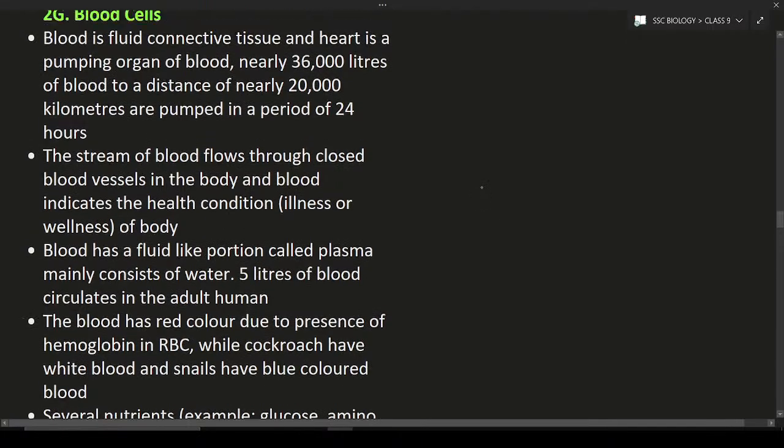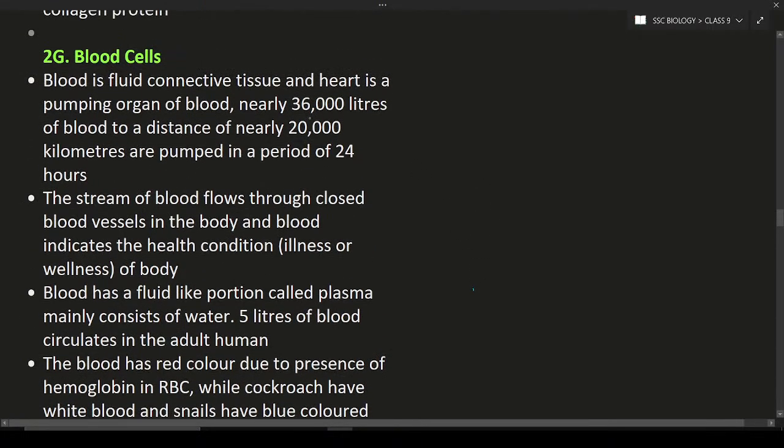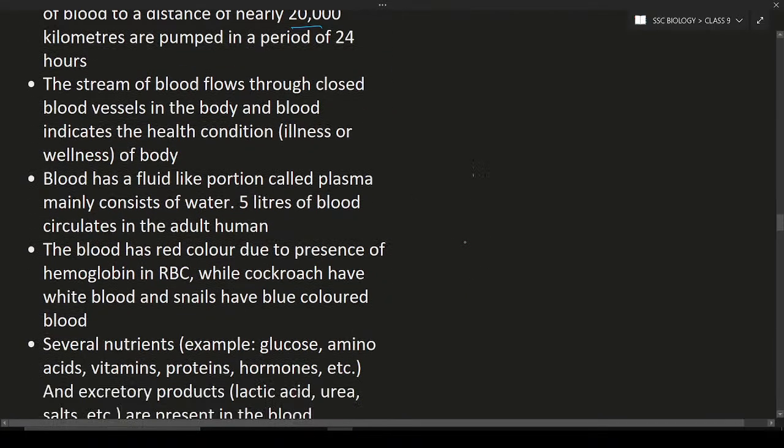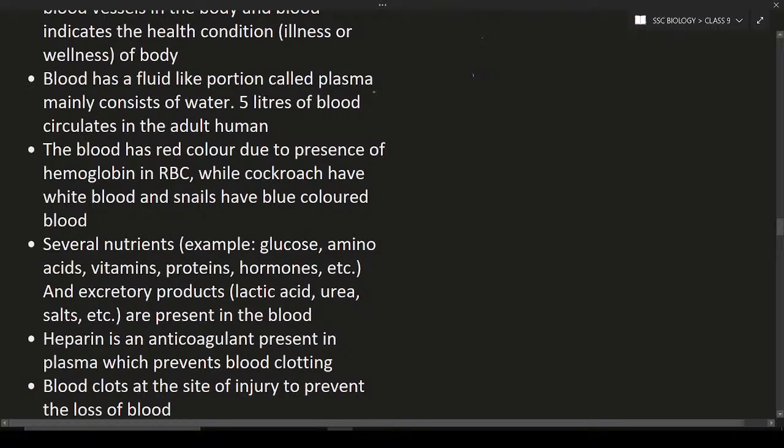And if you see, the blood is fluid connective tissue, the heart is going to pump, and nearly 36,000 liters of blood is pumped over a distance of 20,000 kilometers in 24 hours. It means the same blood is going to circulate this many times in the body just because of the heart. Next, the blood has a fluid-like portion known as plasma. What is plasma? If you remove the blood cells, the water-like portion is known as plasma.